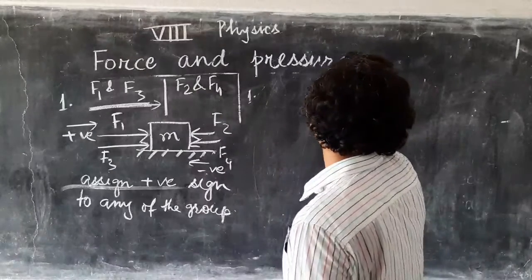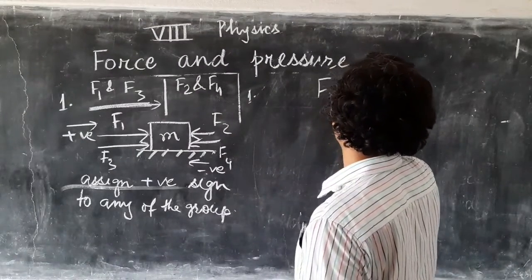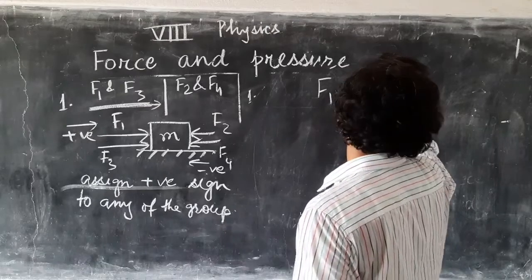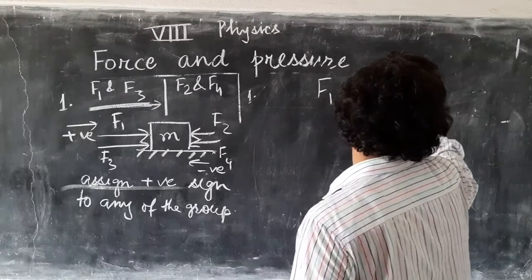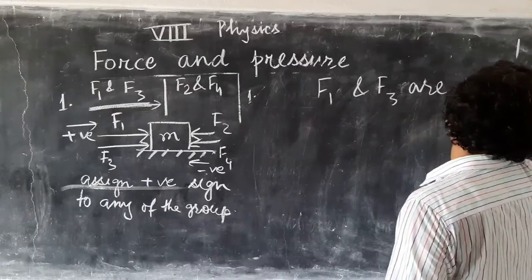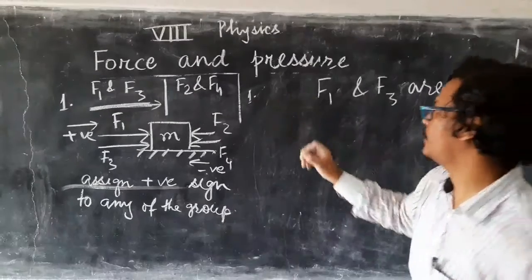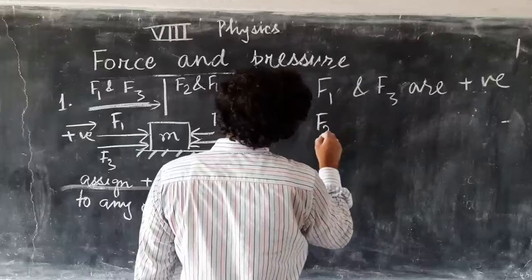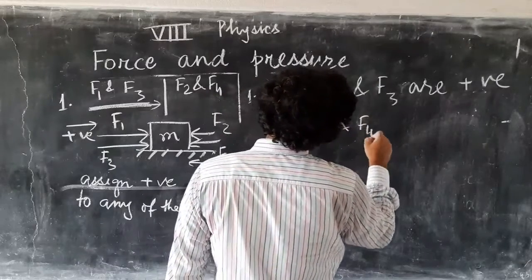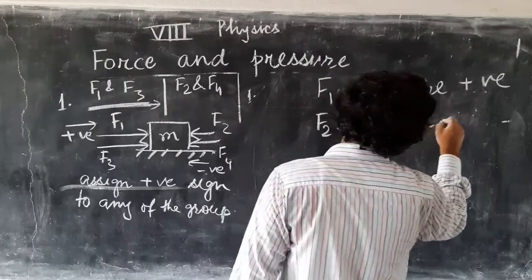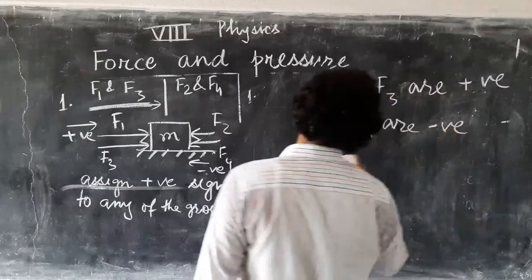That means our F1 and F3 are positive, and F2 and F4 are negative. So now write the net force.